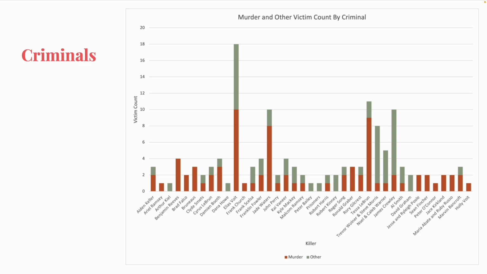Sometimes they die a few episodes later. I'll admit it's getting pretty messy since there are a lot of criminals now, 4 seasons in, but I wanted to point out Elias, with 10 murders on screen and 8 other crimes on screen, and all of the criminals who appeared this season, everyone including Noel and Caleb Warner, and to the right of them.